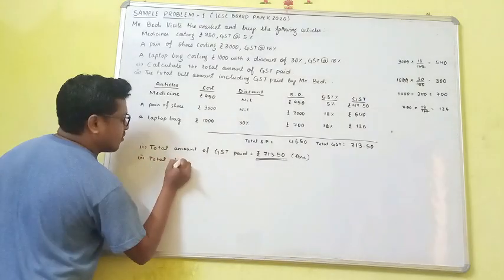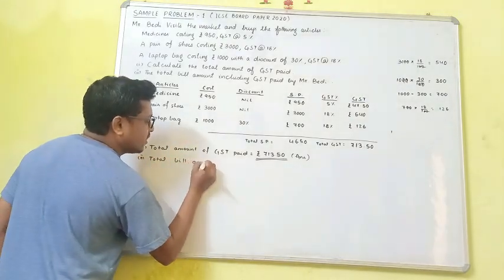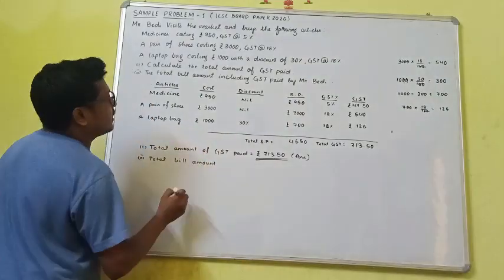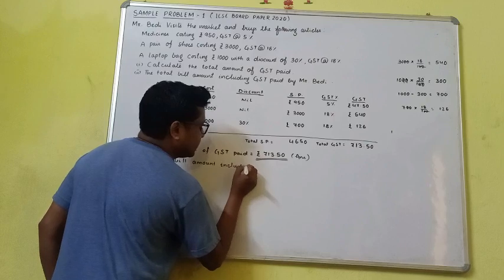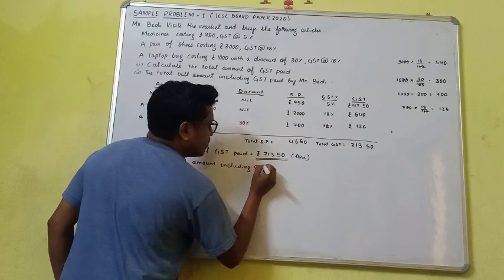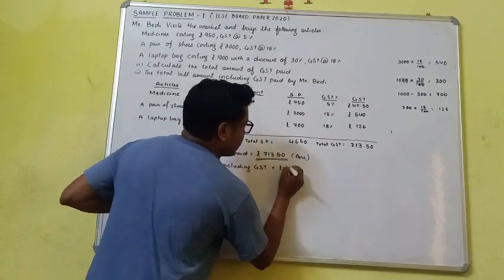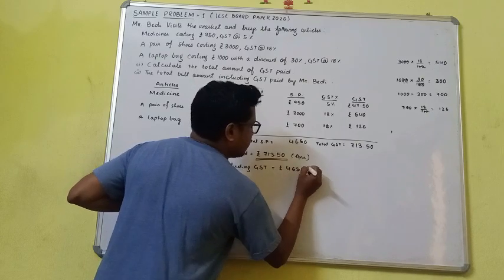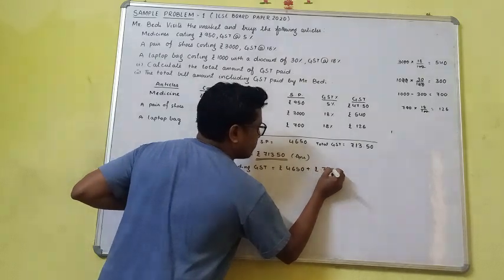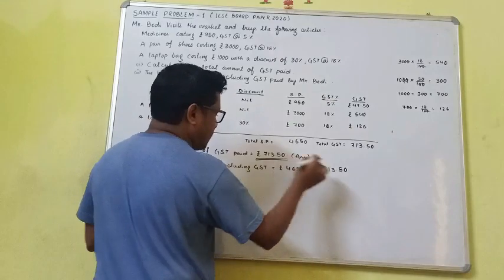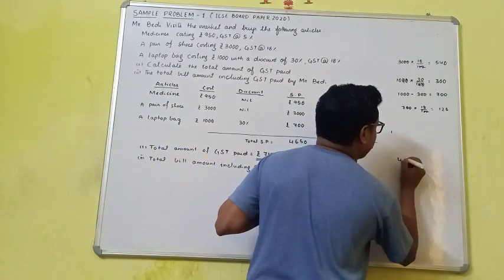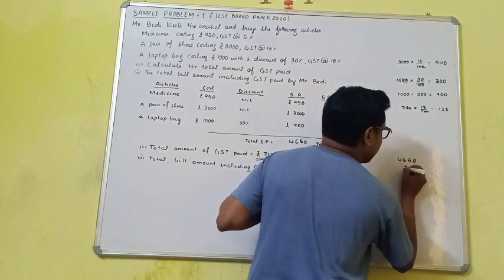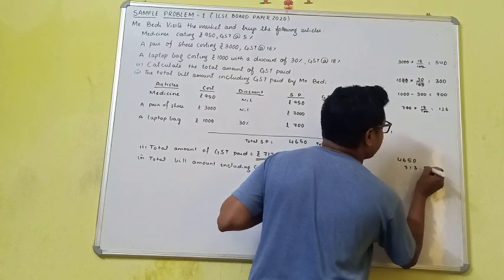Total bill amount including GST will be equal to 4650 plus 713.50. So if you add these two, then 4,650, 713.50.